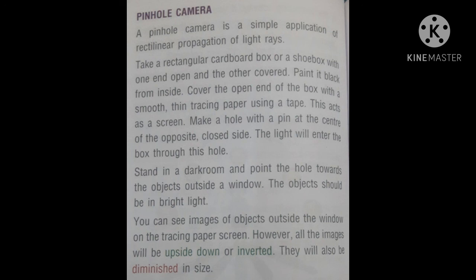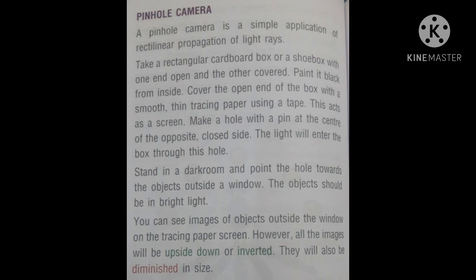Now make a hole with a pin at the center of the opposite closed side. The light will enter the box through this hole. Now stand in a dark room and point the hole toward an object outside a window. The object should be in bright light.